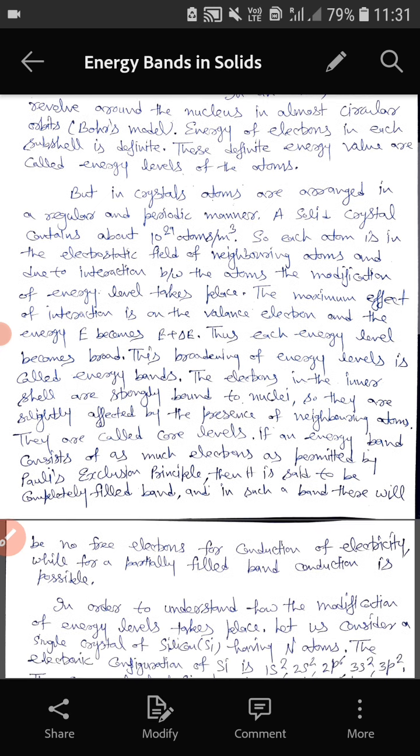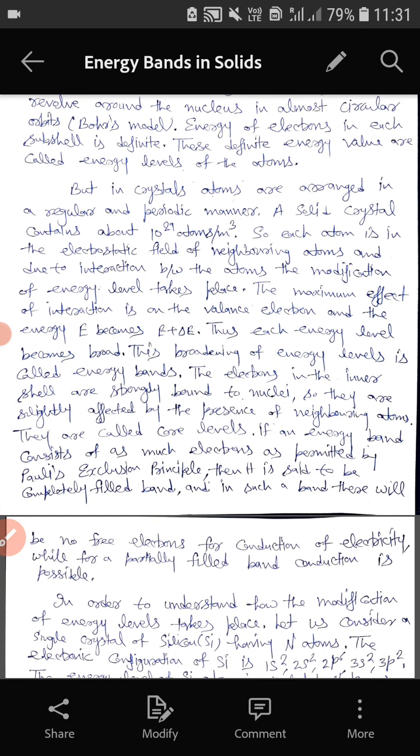So each atom is under the influence of neighboring atoms, and due to this interaction between the atoms, modification of energy levels takes place.